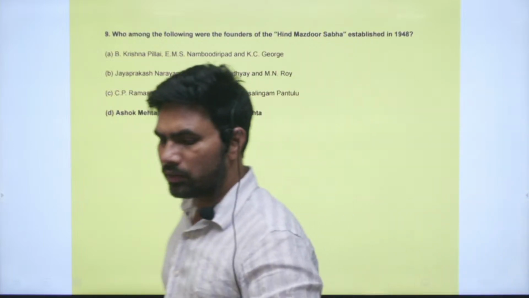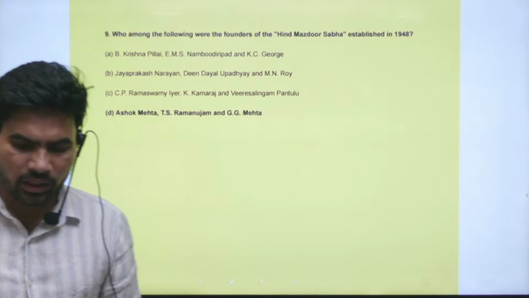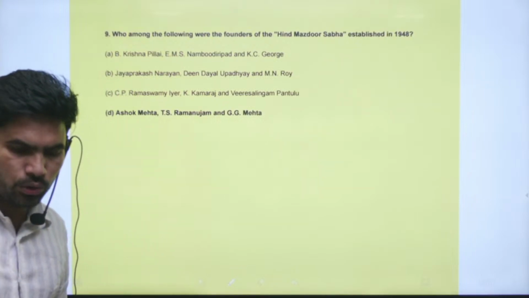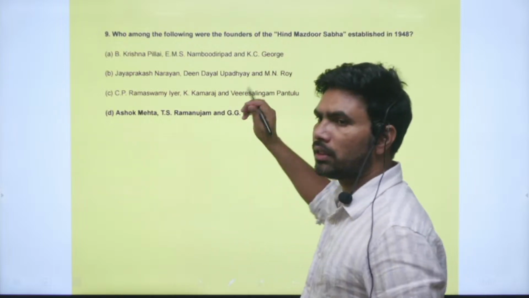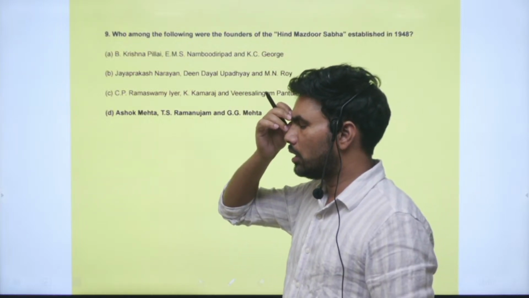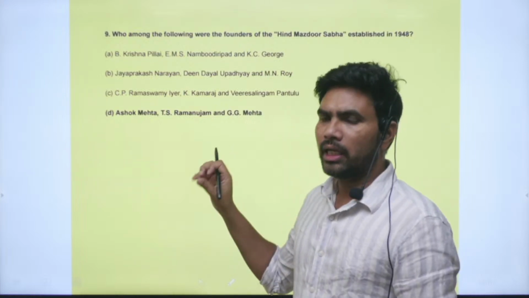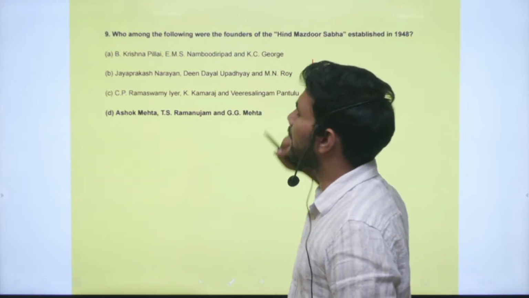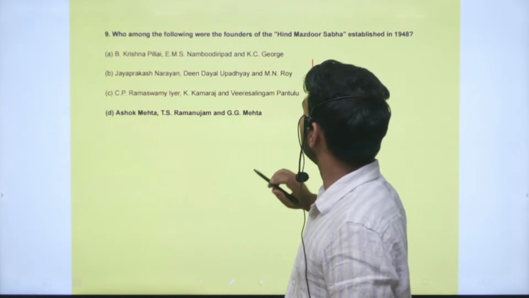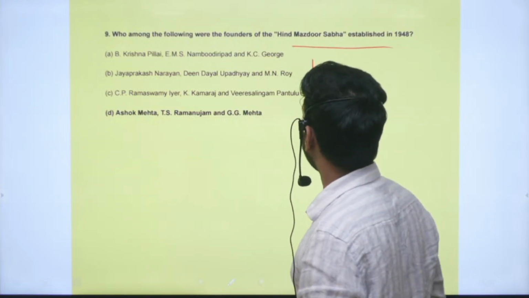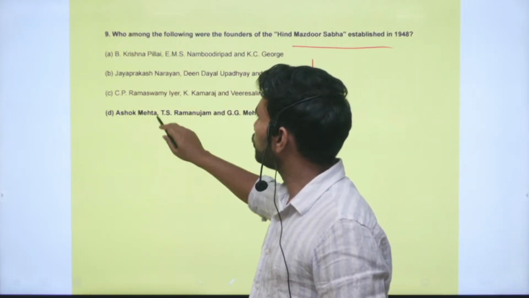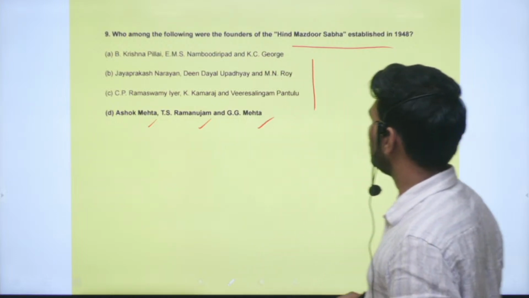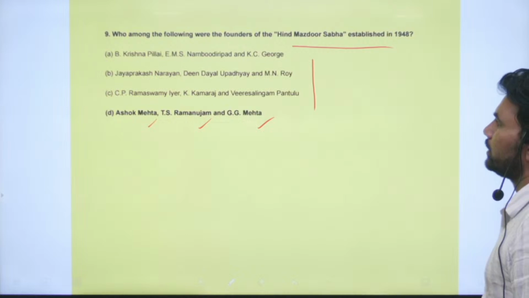Right. Next question, question number 9. Who among the following were the founders of the Hind Mazdoor Sabha established in 1948? So it is option D, a very factual question. The previous question on the indigo Champaran Satyagraha we can consider an analytical question, but this is a completely fact-based question. The founders of Hind Mazdoor Sabha that was established in 1948 are Ashok Mehta, T.S. Ramanujan and G.G. Mehta. They were the founders.